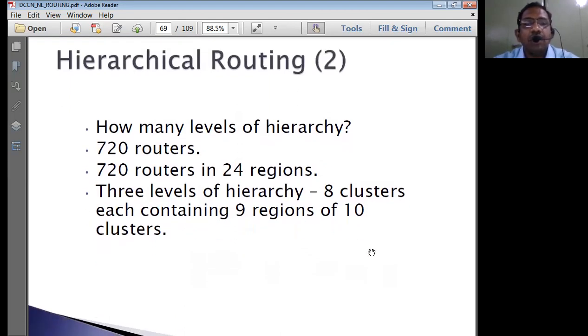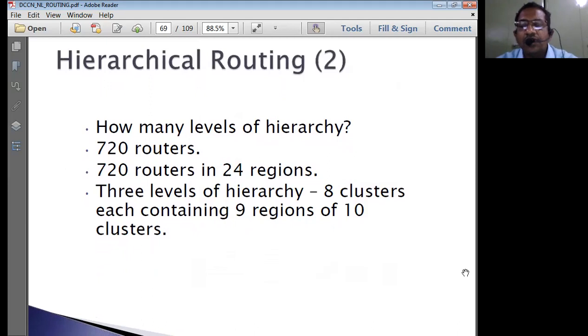So you can have 720 routers at the most, used in 24 regions. You can have a maximum of 8 clusters, each containing 9 regions of 10 clusters.